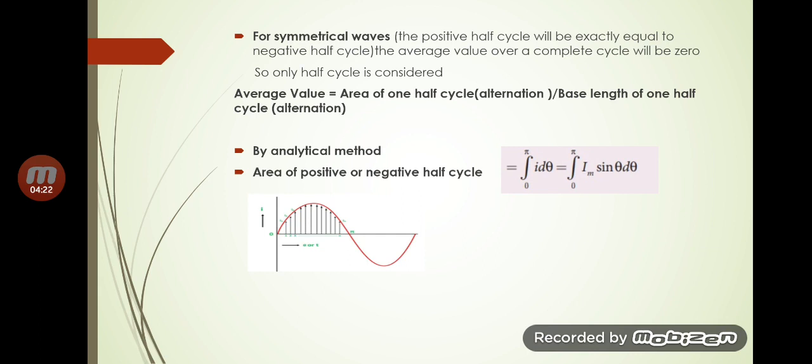Now if you take the negative half cycle, the range will be from pi to 2 pi. And here you can see the base length is, since we take only the half cycle, pi. So the average value for a symmetrical wave is found by taking only one half cycle. Now normally DC meters, ammeters and voltmeters, indicate the average value.